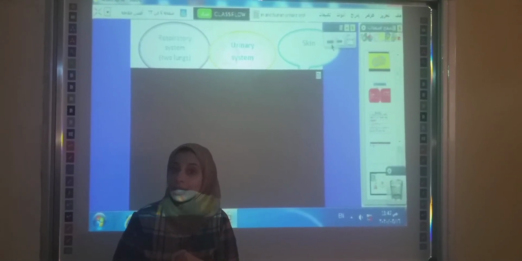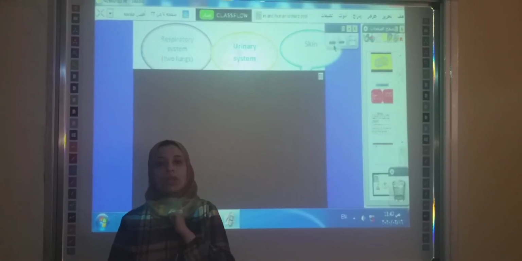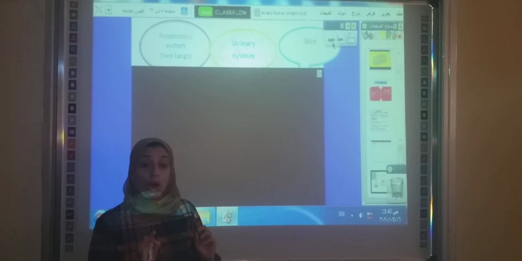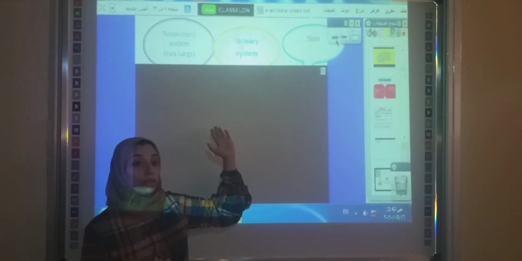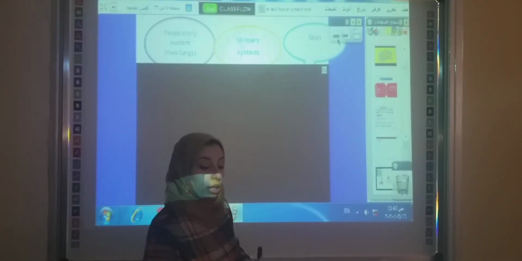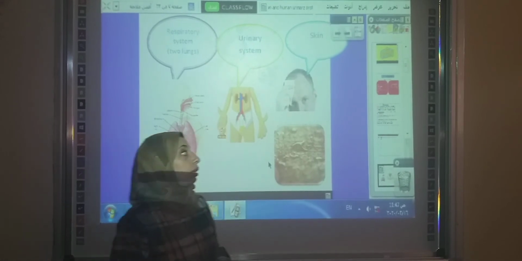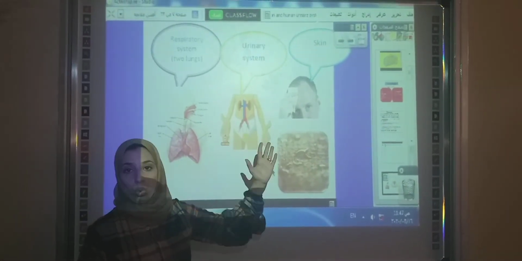Which organs? Very good, the two lungs. The two lungs are responsible for getting rid of carbon dioxide and water vapor outside the body through the exhalation process.